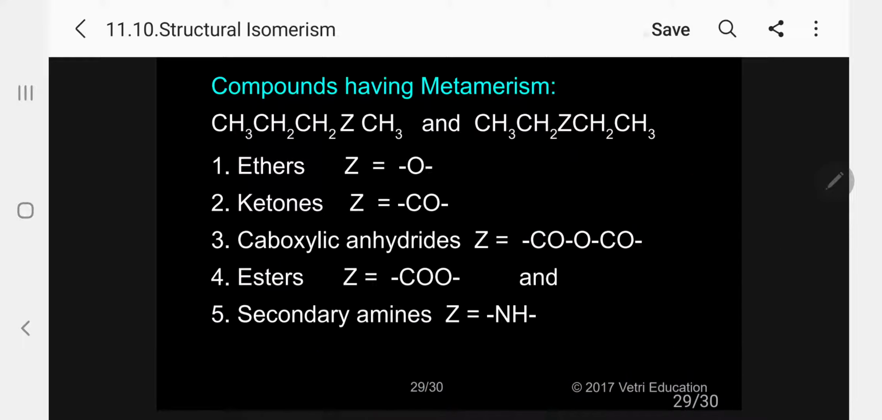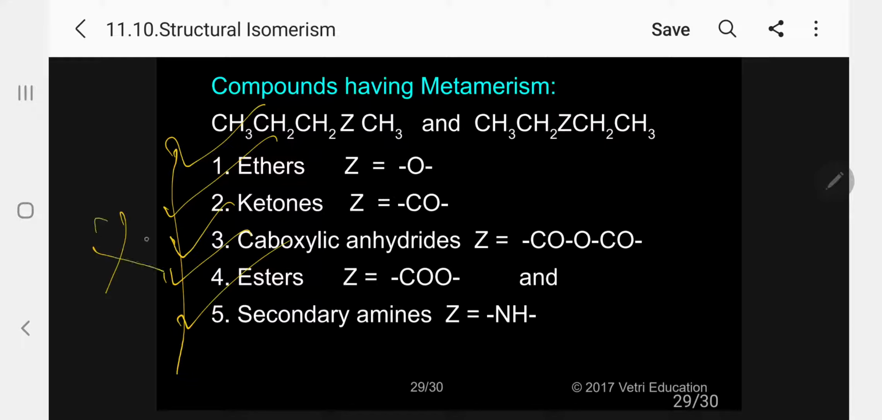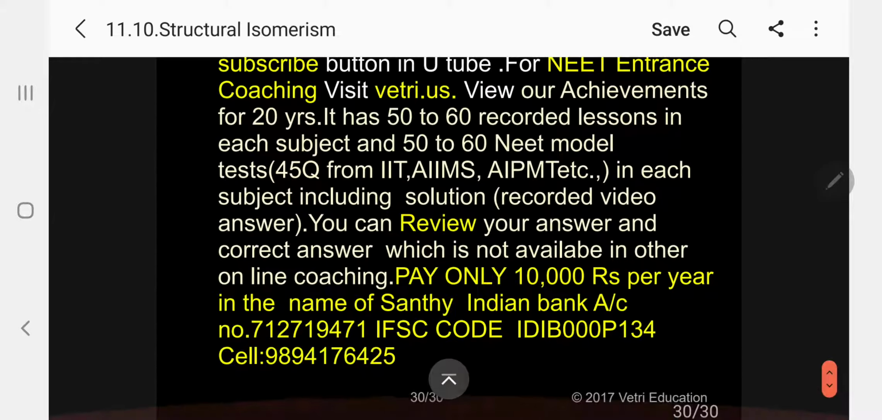So the most important point is that only 5 types of compound will show metamerism. Ether, ketone, carboxylic anhydride, ester, secondary amine. Please memorize, this will be useful for you. This is regarding structural isomerism. Please follow. So next class I will discuss optical isomerism. Okay, I hope I can stop now.